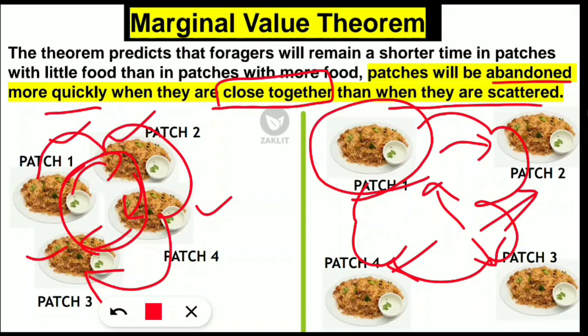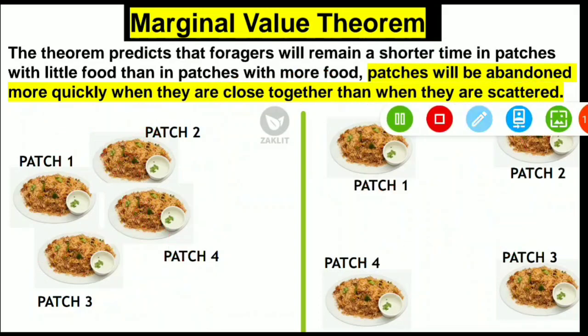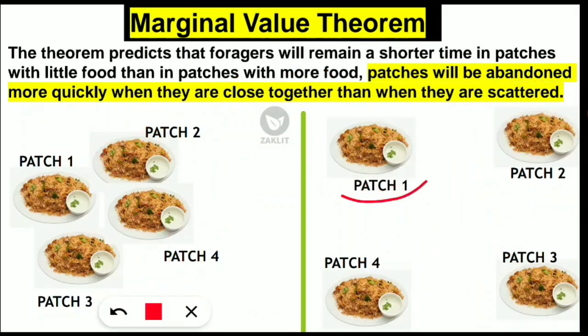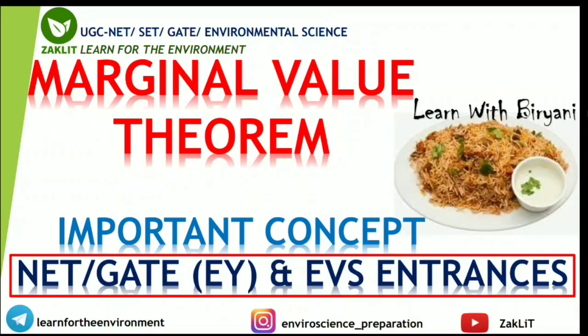So it is a loss for them, a loss for the foraging behavior. So this says that where the patches are close, they will quickly move from one patch to another for the food, for the resources. But where the patches are at a distance, when they are not close to each other, then they will take more time on one patch, they will complete everything, then they will move to the other patch. So this was all about the marginal value theorem.